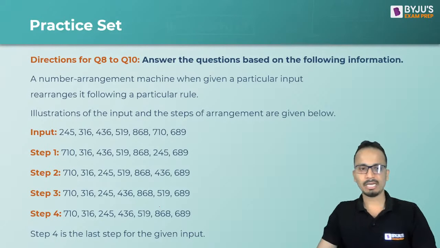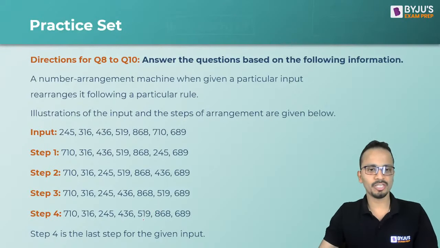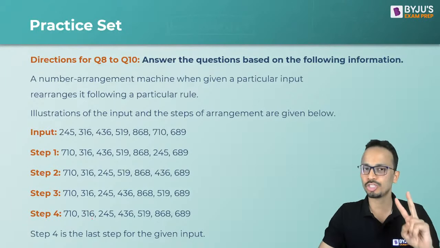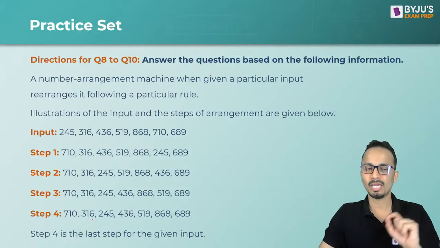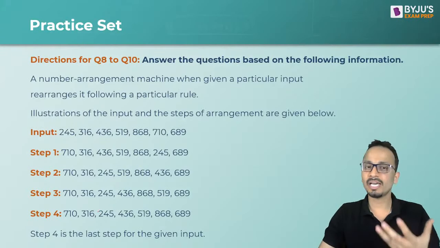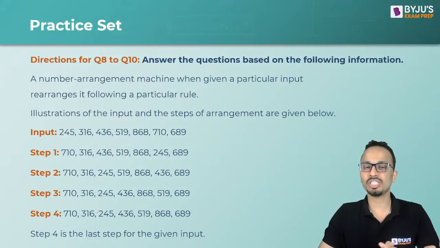Okay, now let's have a discussion on this. Now what we generally do in these type of questions is we find the answer to two questions in our mind. What actually is happening in this machine? Basically, what is the agenda? What is the process that this machine is following?